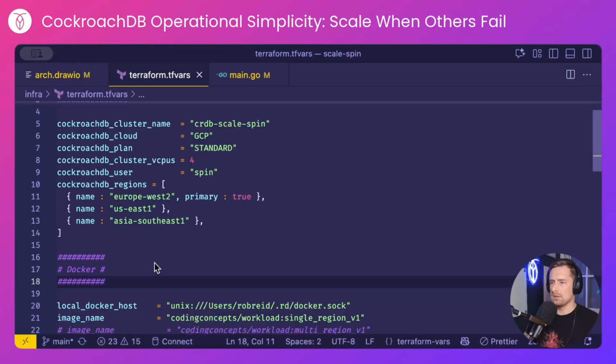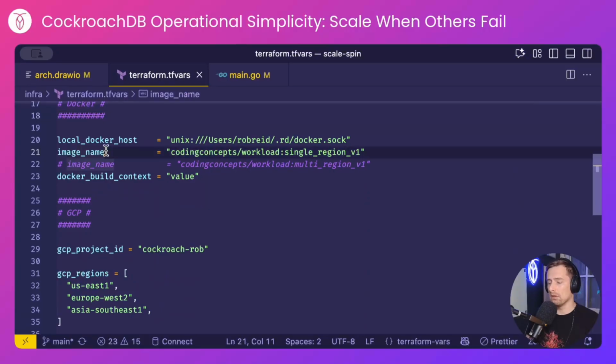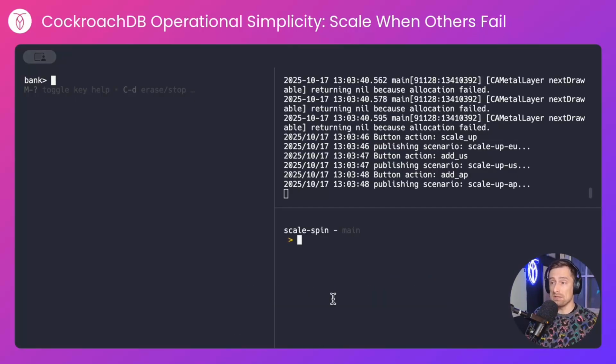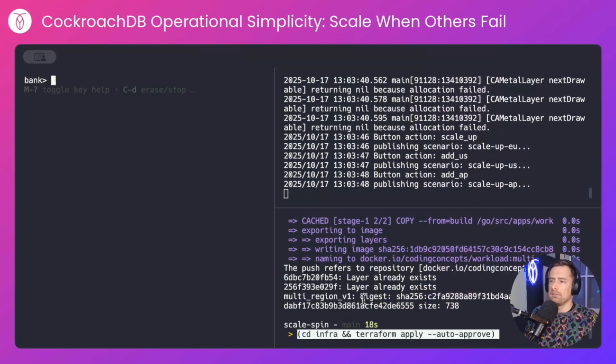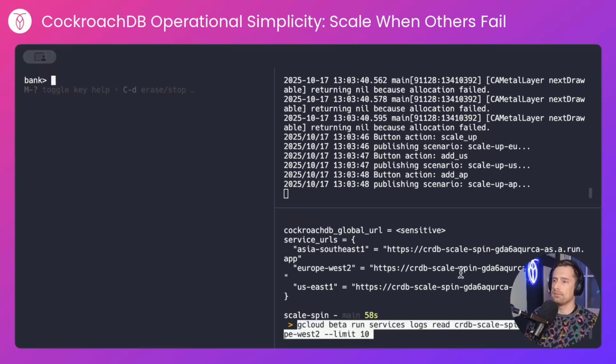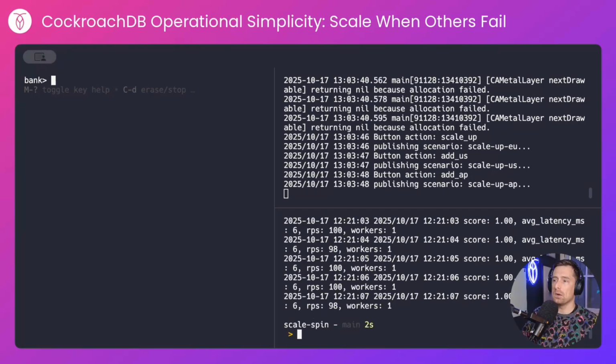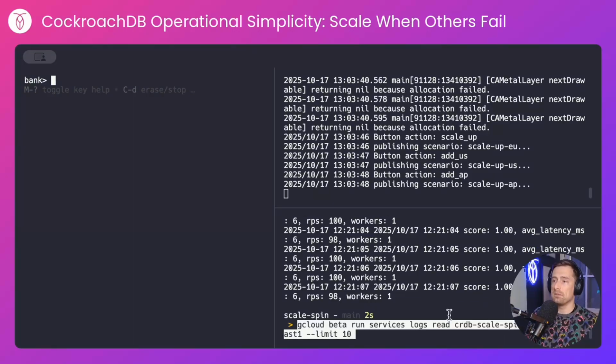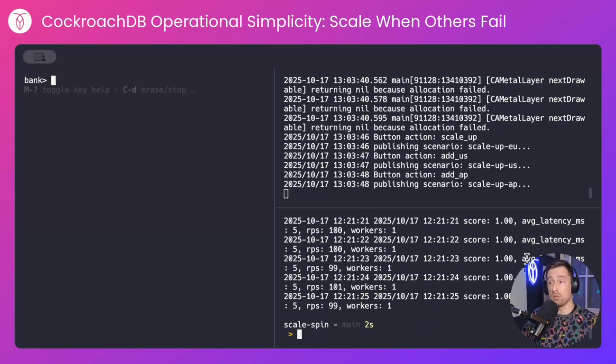With the database updated, I'll now deploy the multi-region version of the application. With that done, let's take another look at the logs. The EU worker still has an Apdex score of 1, average latency of 6 milliseconds with 1 worker, but this time the US also has an Apdex score of 1. It's making 100 requests a second with an average latency of 5 milliseconds. Let's also check AP. The same story again, 100 requests a second, around 7 to 8 milliseconds of latency with an Apdex score of 1. So excellent latency scores all around.